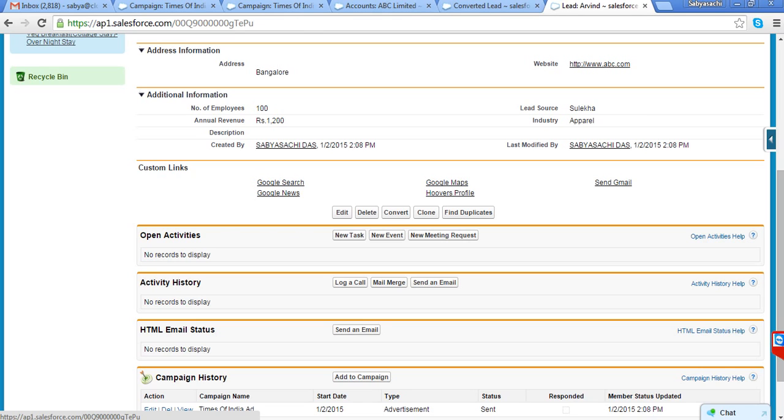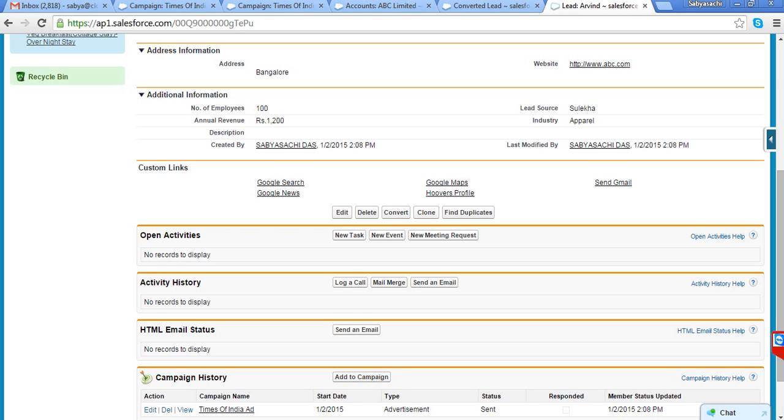Yes, if you feel that it's a genuine lead, you can convert a lead to opportunity. However, converting a lead to opportunity does not mean they are going to buy. It means there is potential in this customer, it seems they are a genuine buyer. However, they are contacting 5, 6, 10 different vendors, so they may buy from anyone. So it does not mean that they will genuinely buy if I convert it to an opportunity.